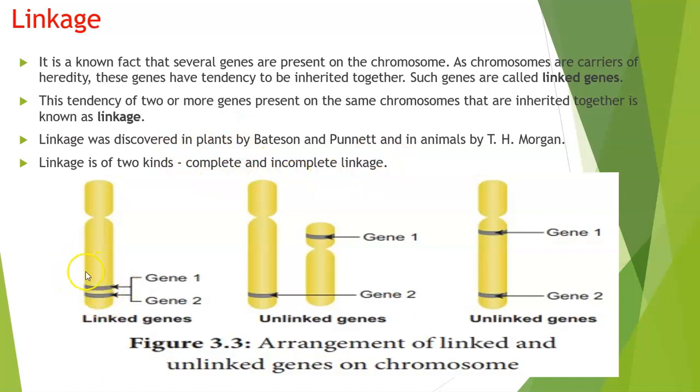The genes which are very close to one another show a phenomenon called complete linkage. But the genes which are far away from one another, for example, these two genes present on two different chromosomes, gene 1 here and gene 2 here, are not going to be linked together. Inheritance of one gene is independent of the other gene.